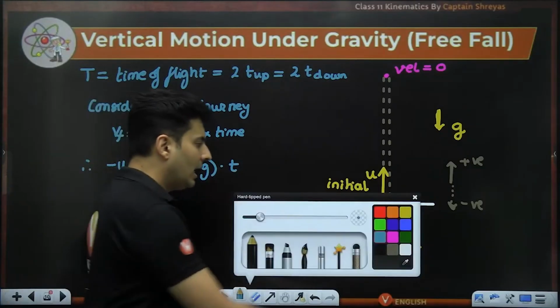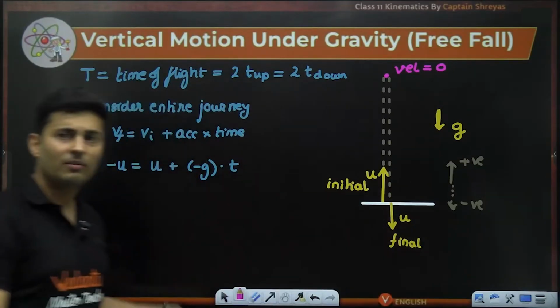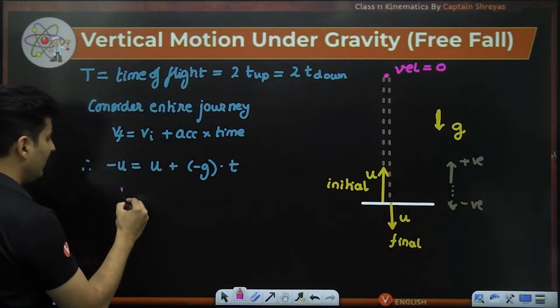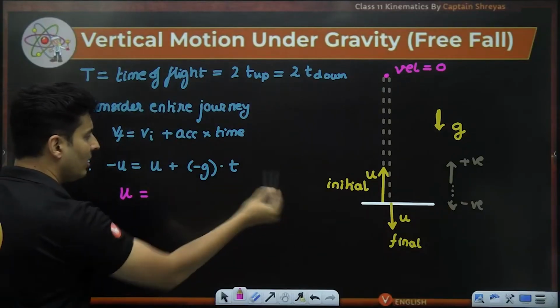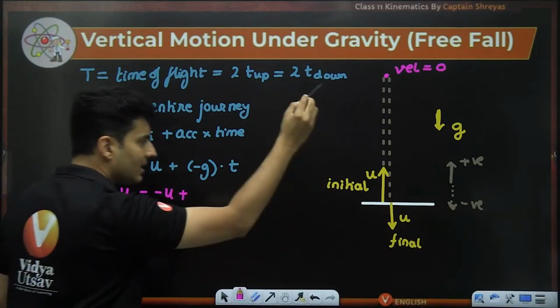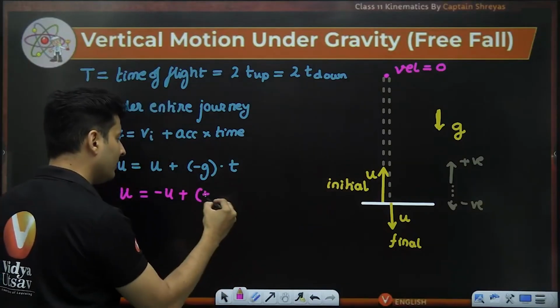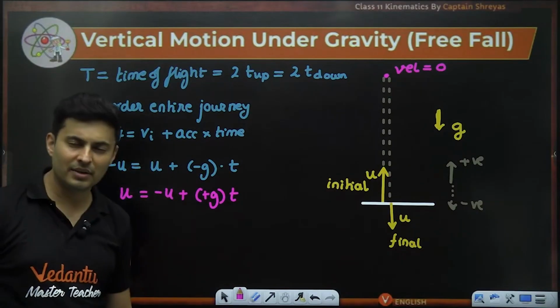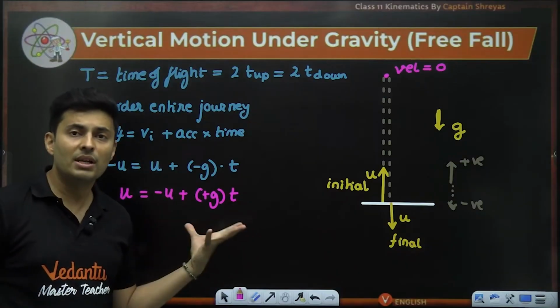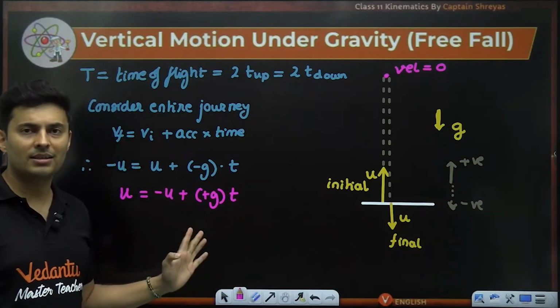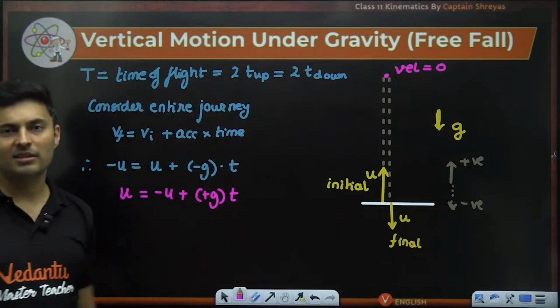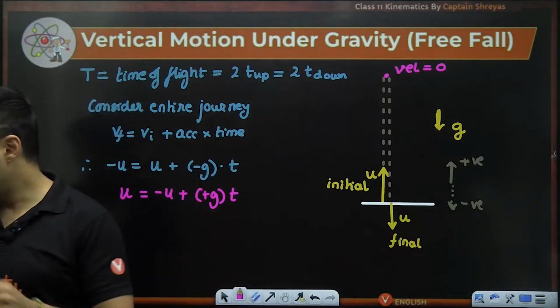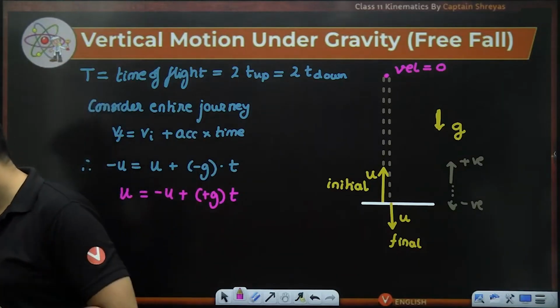If somebody had chosen downward as positive, upward as negative, for them final velocity will be plus u, initial velocity will be negative u, acceleration is down, which will be positive then, into time. It's like multiplying this equation with -1. So like I said, the equation will not change, your interpretation has changed, but the answer will be the same. Is that okay, everyone? Absolutely clear?